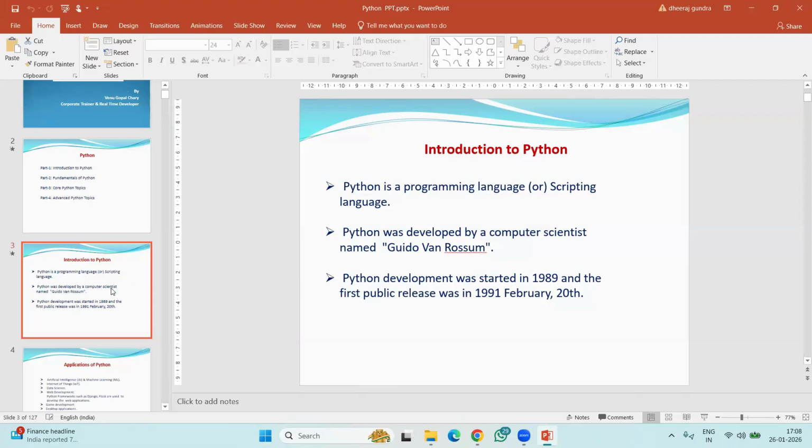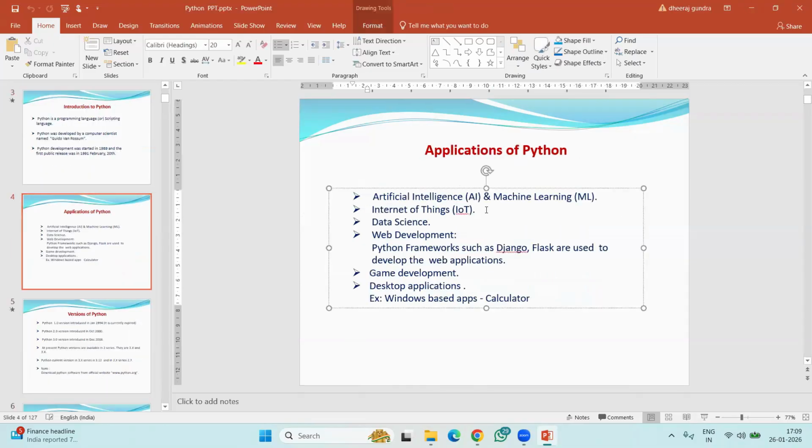Nowadays we are using Python in different areas, domains, and technologies, especially the latest technologies. That's why many people are learning Python, and Python is becoming very popular. These are the reasons: it's easy to write, easy to develop applications, easy to remember, a simplified programming language, and used in the latest technologies. These are many reasons why Python is becoming very popular.